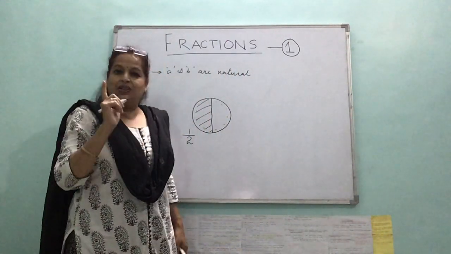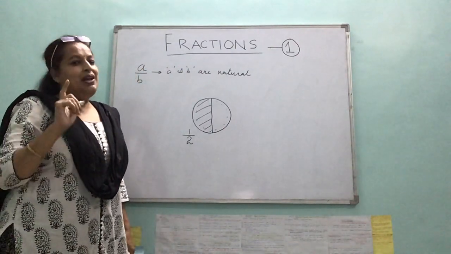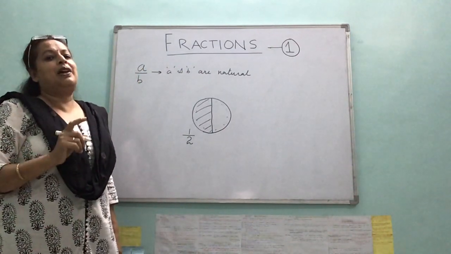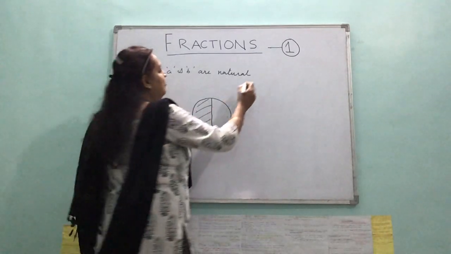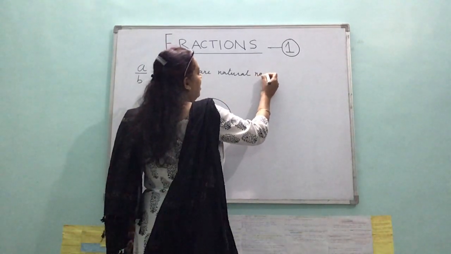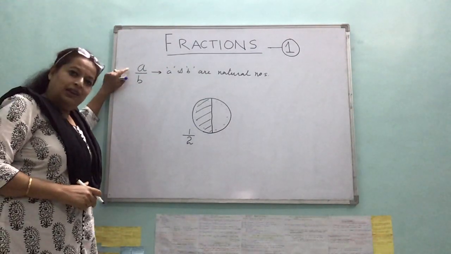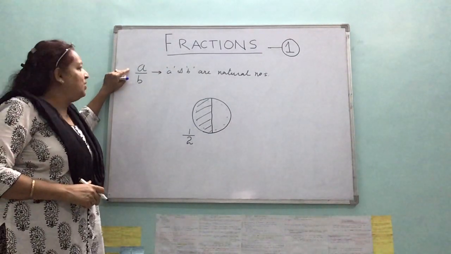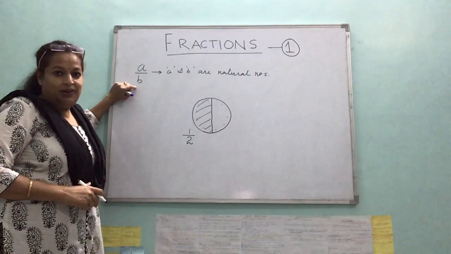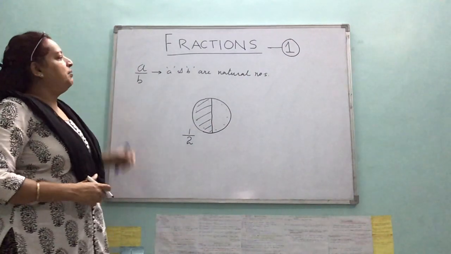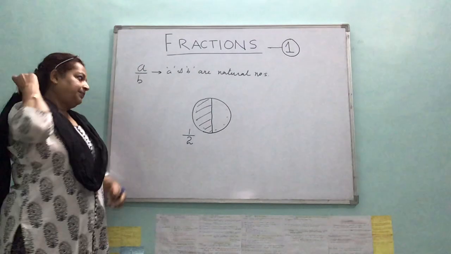Counting numbers are natural numbers, and while we count, we do not have 0. So natural numbers do not have 0. The main thing is A can be 0, but B cannot be 0. So A and B are the natural numbers, right?